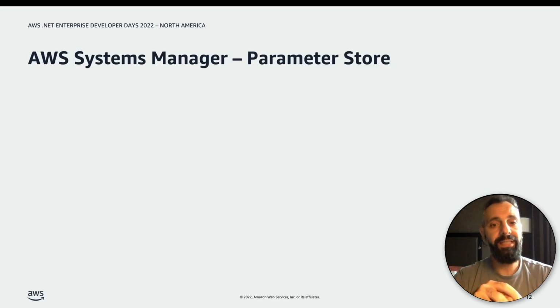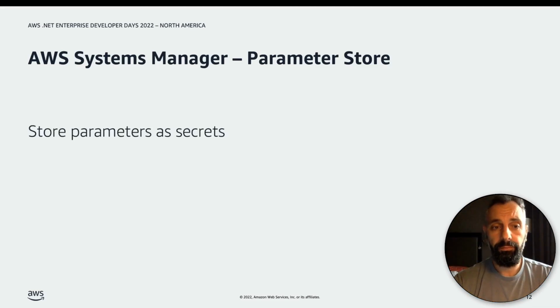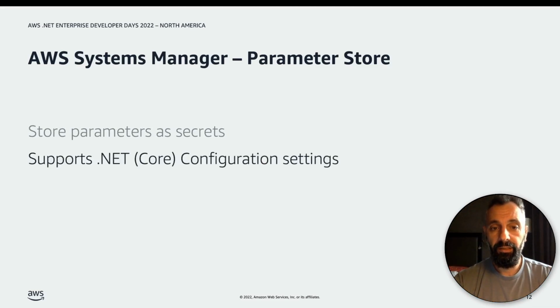And I will always advise that, because we always want to follow a least privileged approach when it comes to giving access to resources. And these parameters can then be referenced by AWS services as well, like Amazon ECS or AWS Lambda, AWS CloudFormation, and what have you. So we can store parameters or secrets.